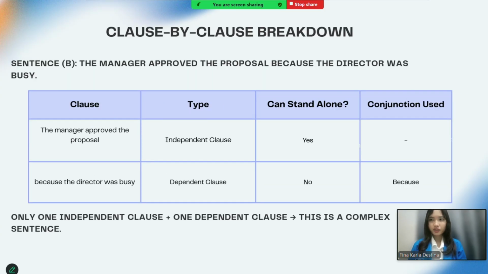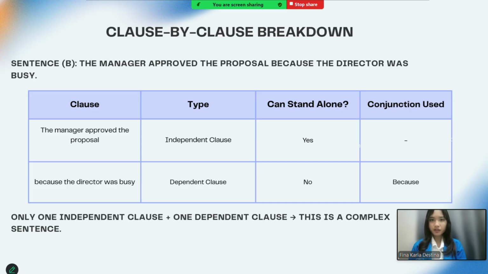Here we go, sentence B: The manager approved the proposal because the director was busy. Clause: the manager approved the proposal. Type: independent clause. Can stand alone? Yes. Conjunction used: none. Clause: because the director was busy.